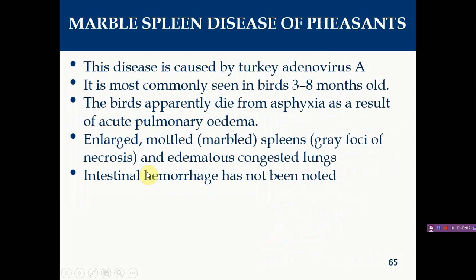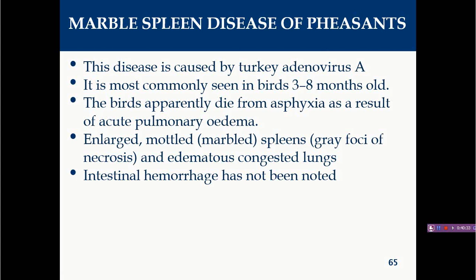Okay, the next and last disease caused by adenovirus is marble spleen disease of pheasants. This disease is characterized by sudden mortality, which may range from 2 to 20% of the flock, extended over a period of 10 to 14 days, and sometimes flock mortality may approach up to 100%.